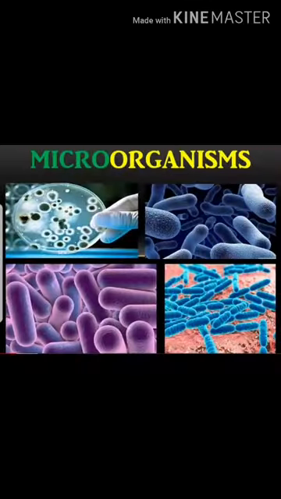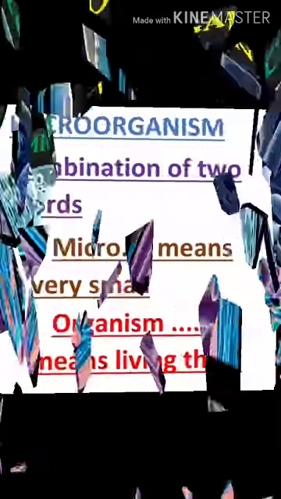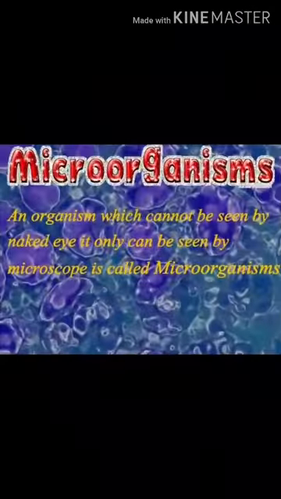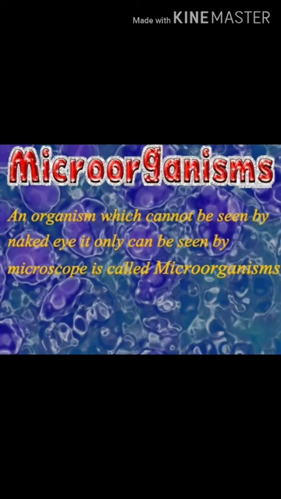Today we will discuss a topic of unit number 2, and the topic is microorganisms. What are microorganisms? Microorganism is a combination of two words. Micro means very small and organism means living things. Microorganisms are living things that we cannot see with the help of the naked eye, means direct eye. They can only be seen with the help of a microscope.